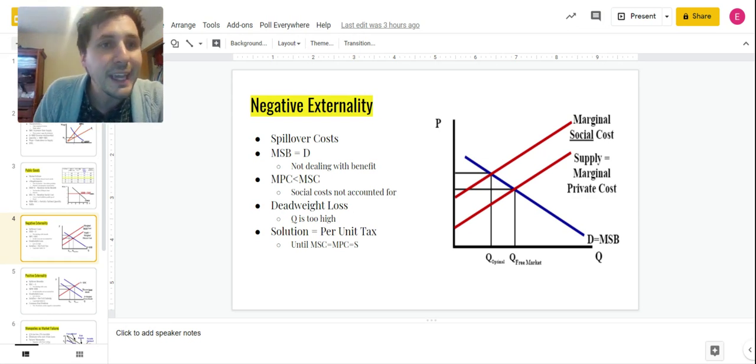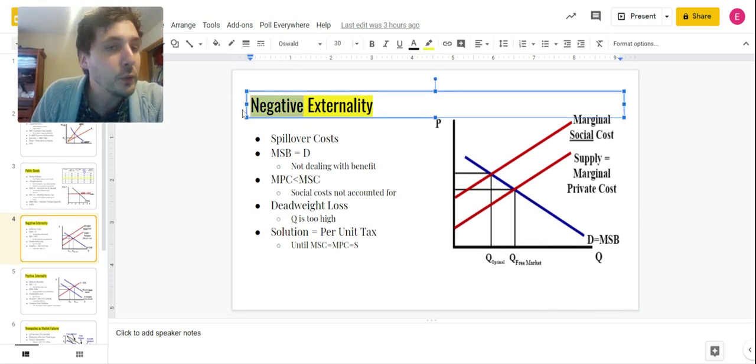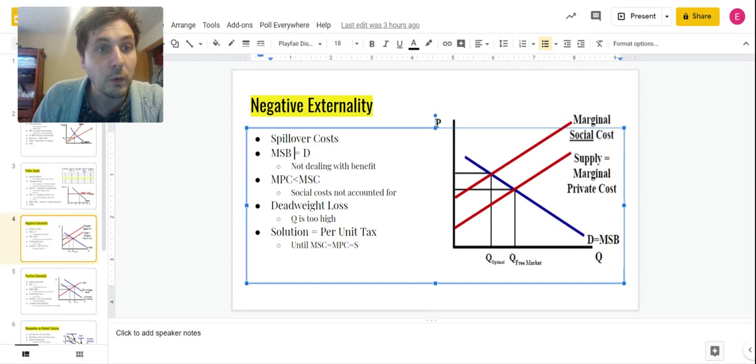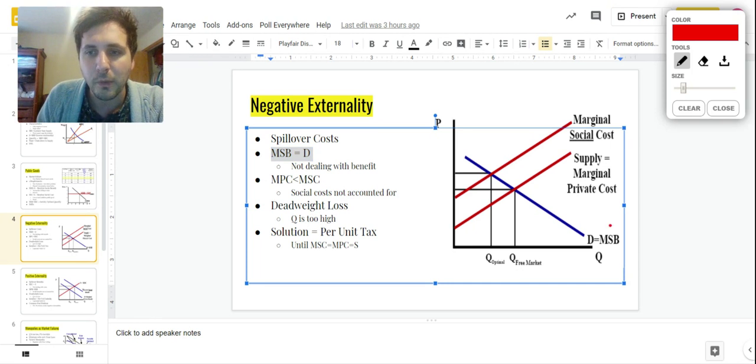So in this case, it's negative, and this means that we are producing too much of it. We want less of this in society. It's something bad, right? Like cigarette smoking, for example, or vaping, if you will. So here we have MSB and MSC again, and then we're going to introduce one more thing called MPC in this particular one. So MSB, marginal social benefit, is equal to demand, just like it was in our public good market, equal to demand right here.